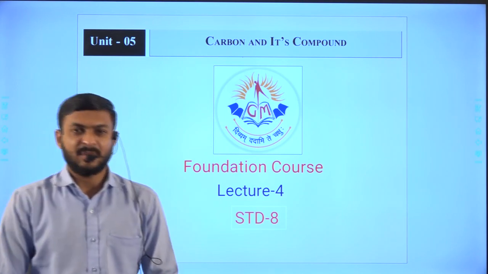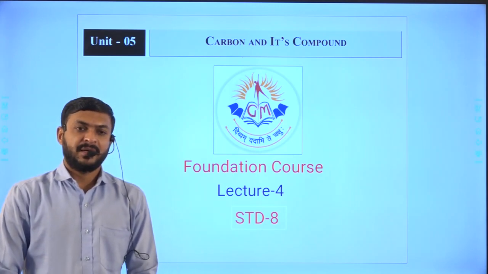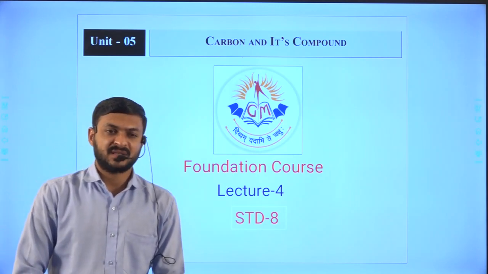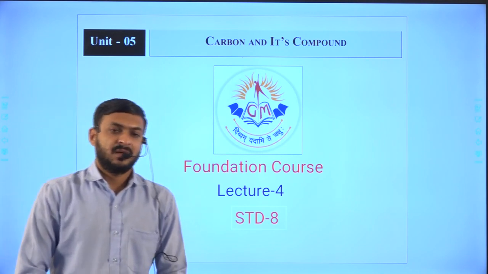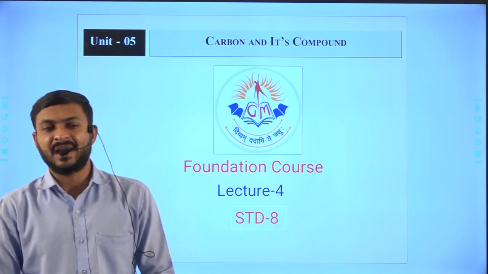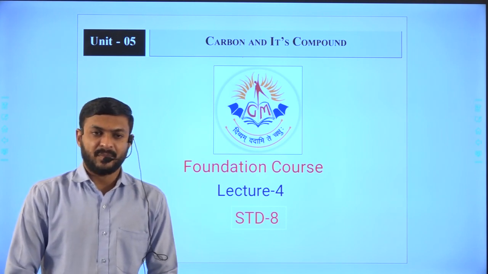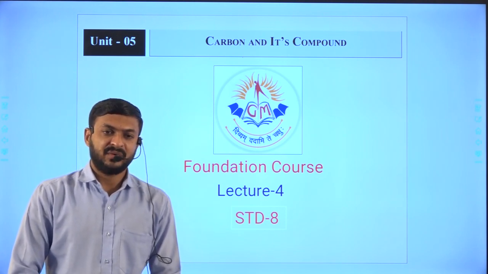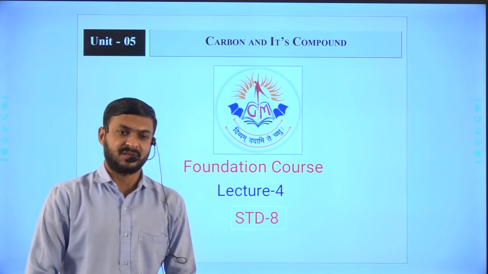We are discussing carbon and its compounds. In our last class, we discussed the classification of hydrocarbons. In this classification, generally we divide it into two parts: one is aliphatic compounds and another is known as aromatic compounds. So we saw different types of compounds and their classifications.